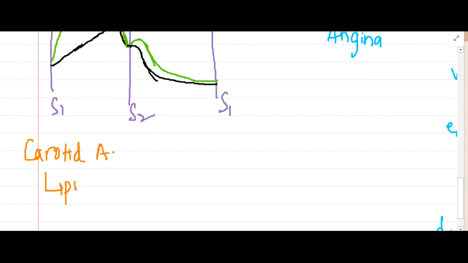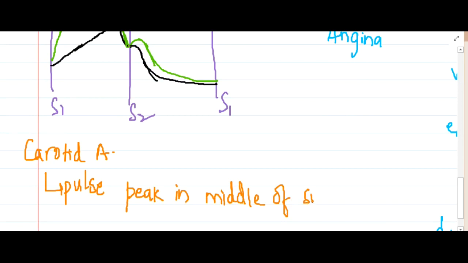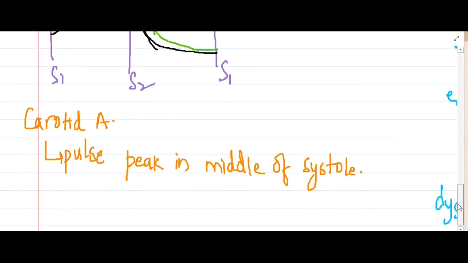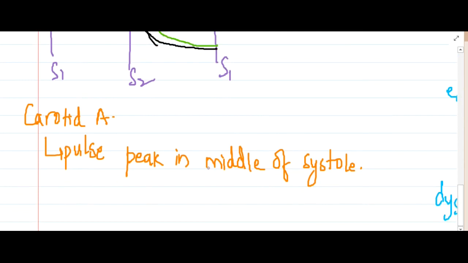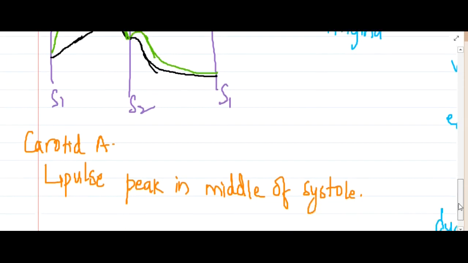this pulse will tend to peak in the middle of the systole, and then again it will decrease off. Now if you see some more things, then it will decrease off, and then the dicrotic notch will be present.